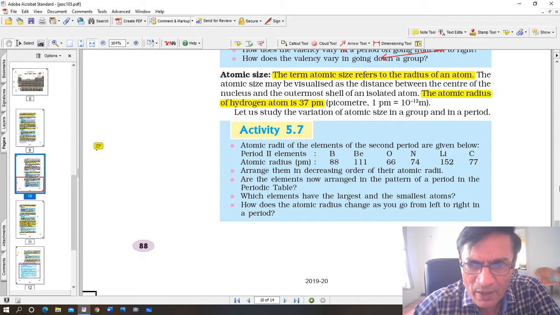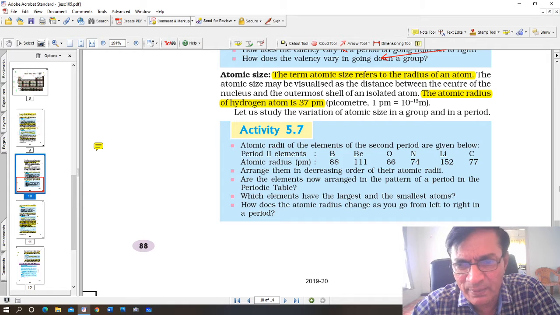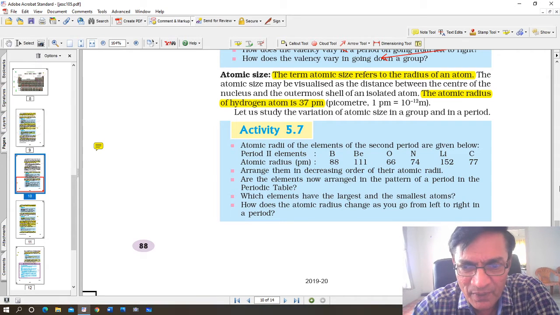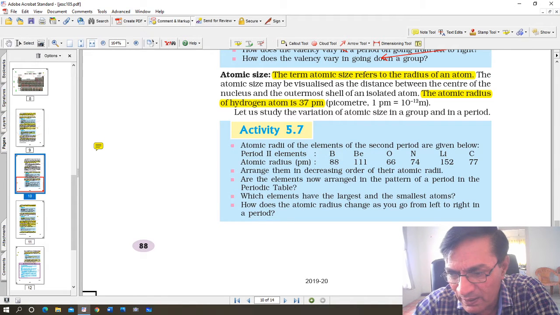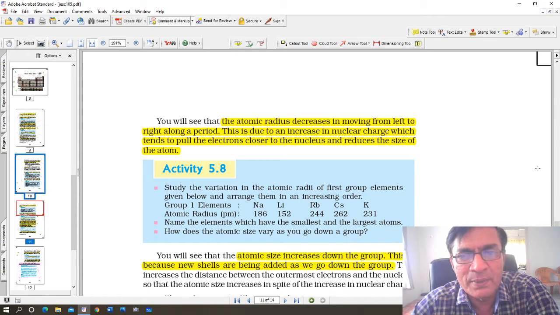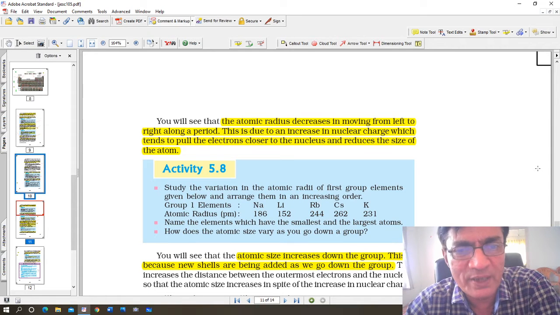Arrange them in decreasing order of their atomic radii. Are the elements now arranged in the pattern of a period in the periodic table? Yes, because as you go from left to right, atomic radius decreases. How does the atomic radius change as you go from left to right? It decreases. Alright, let's see the next part now. You will see that the atomic radius decreases in moving from left to right along the period.